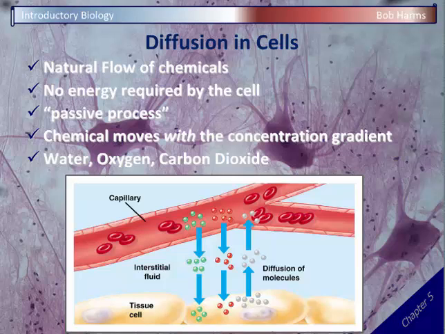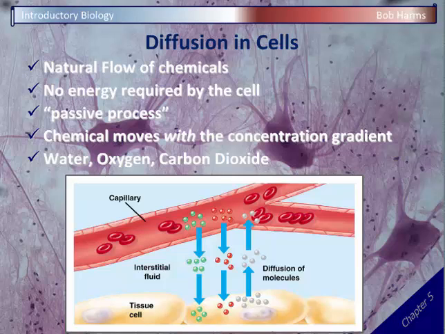And so let's take a look here at this diagram. If we think of a capillary, for example, in your lungs, when blood cells get to your lungs, they're low on oxygen, high on carbon dioxide. And so when you breathe in air, that air is high in oxygen and low in carbon dioxide. And so oxygen is going to diffuse from high to low, so it's going to move from the air into the blood cells. And so your blood cells will kind of get recharged or refilled up with oxygen by diffusion.